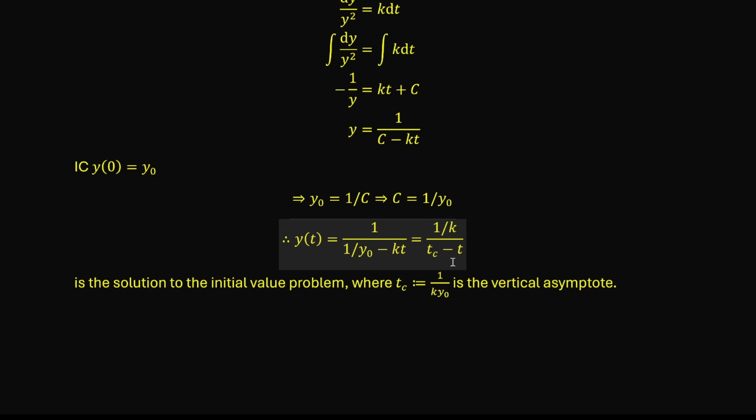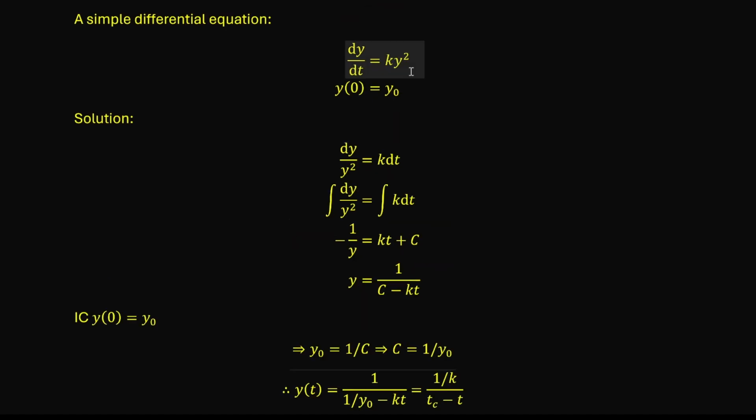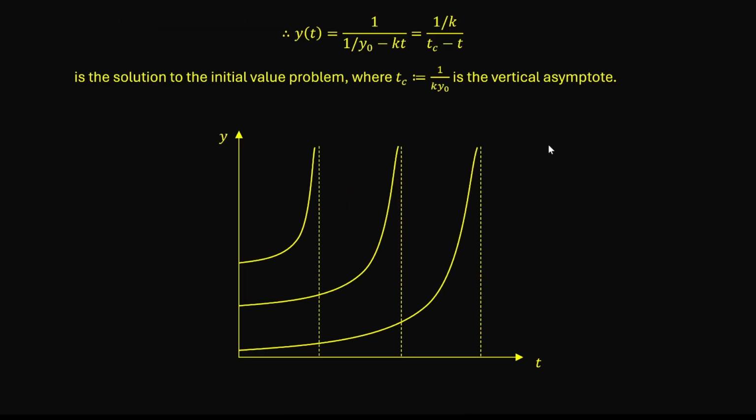Notice that when t approaches tc, y(t) approaches infinity, so therefore tc is the vertical asymptote of the solution. But to be a solution to the differential equation, the function must be differentiable, namely dy over dt must exist. Here, the function y(t) is not even continuous at tc, so this solution is only valid when t is less than tc. And here we plotted a few solutions that correspond to different initial values. The larger the initial value, the smaller the tc. This is illustrated in the graph.